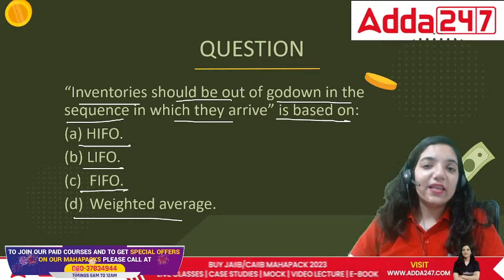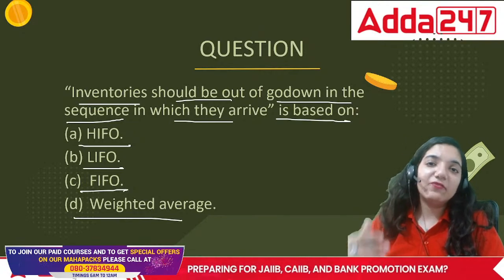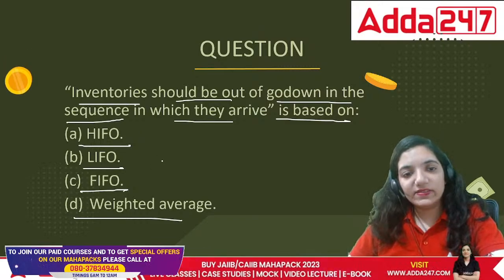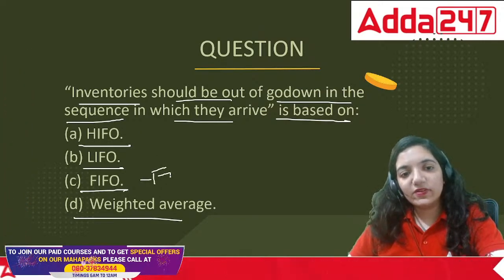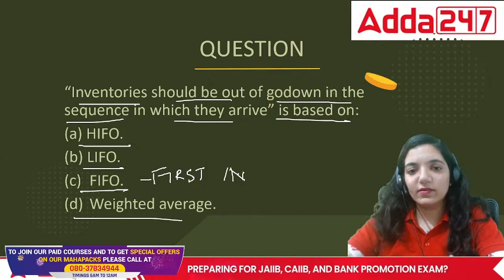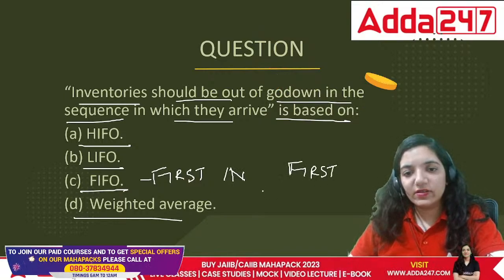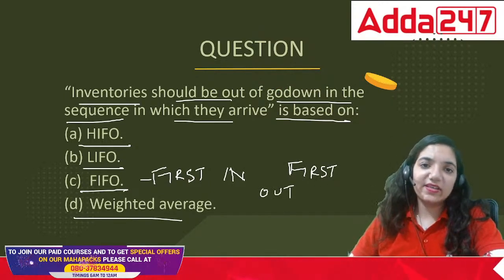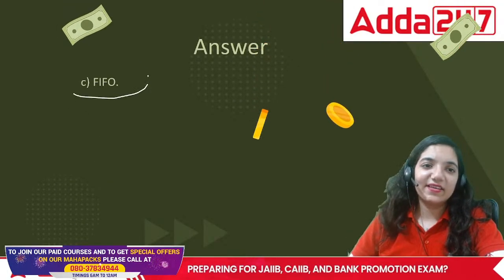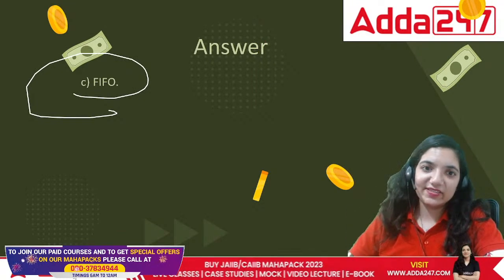Then we have LIFO, which is last in, first out, and FIFO is first in, first out. So in this case, what would be the correct answer? The correct answer is C, FIFO. Whatever comes first would go out first.